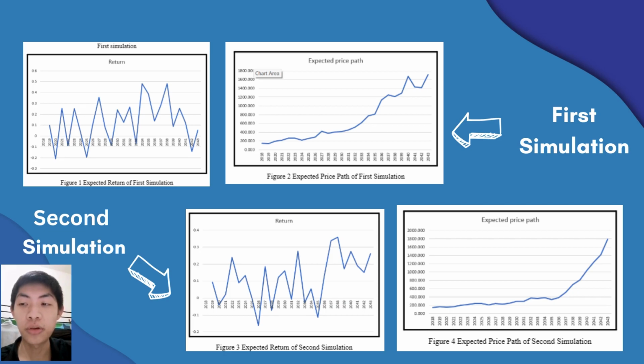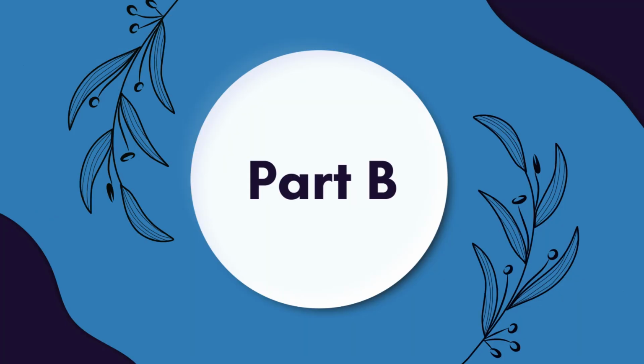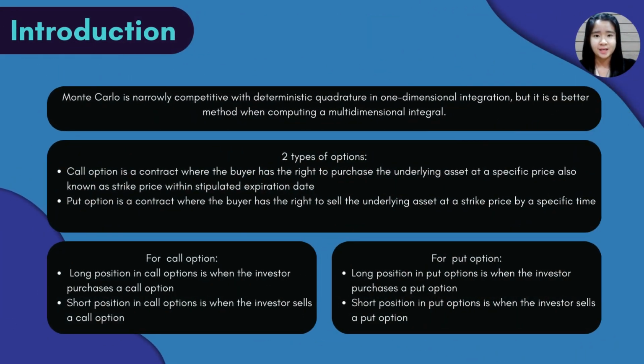The similarity of both graphs of the expected price is that they show an increase from 2018 to 2043. Besides that, the graphs show a strong volatility in their range of return. At first, Monte Carlo can be said to be highly competitive with deterministic quadrature, but it is a better method when computing a multidimensional integral.